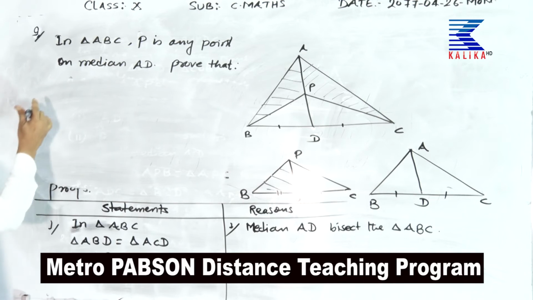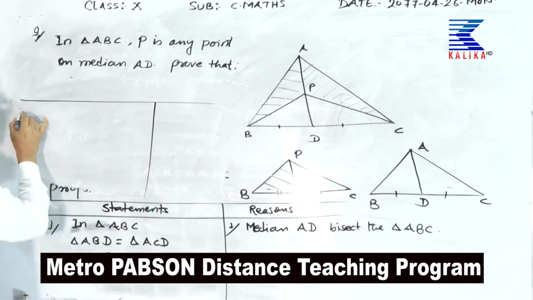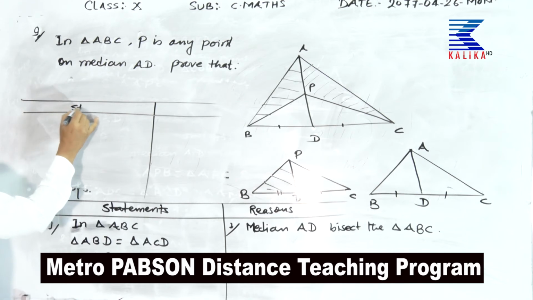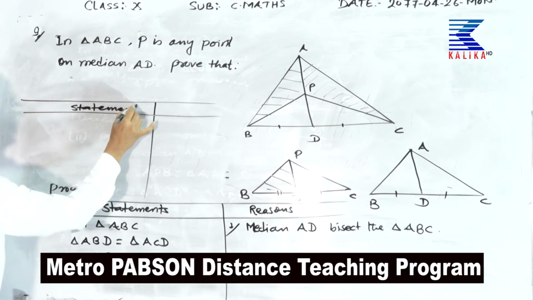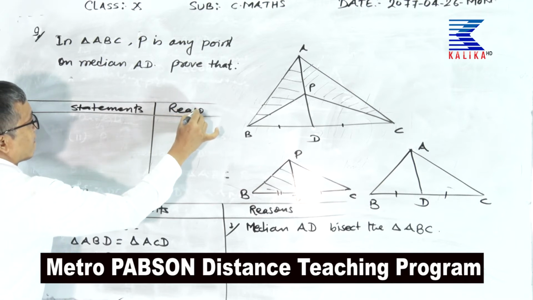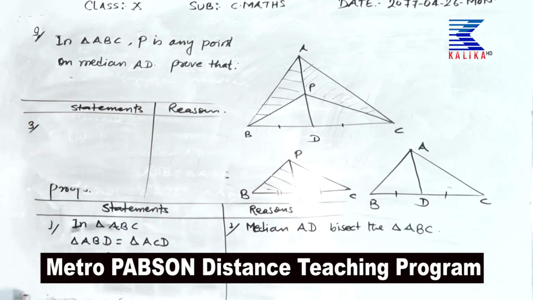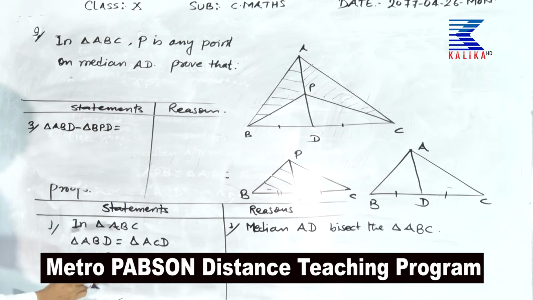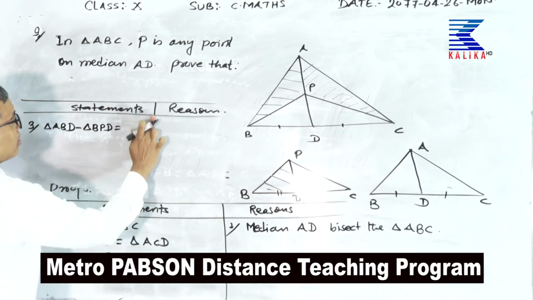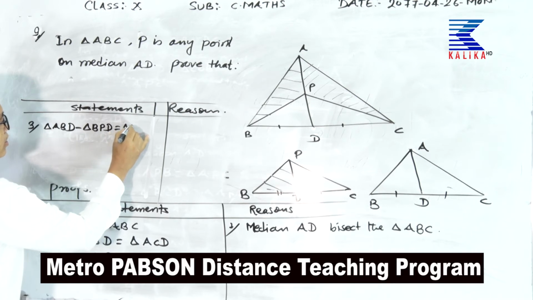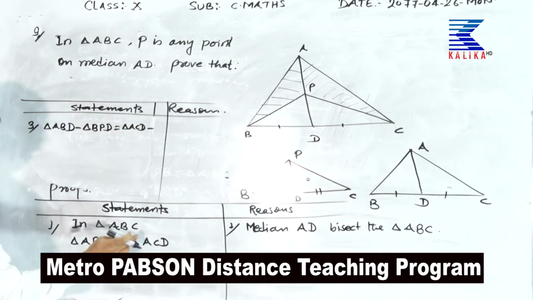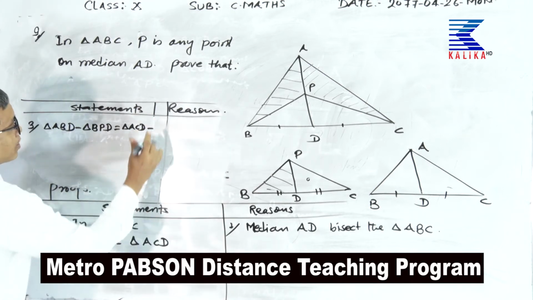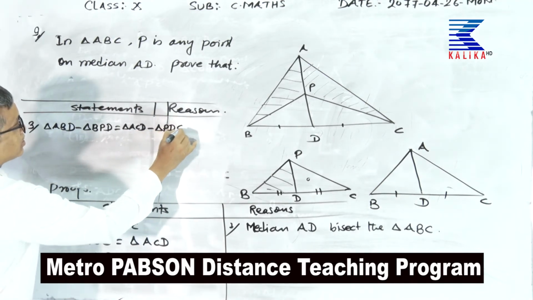Now, number 3. Triangle ABD minus triangle BPD is equal to triangle ACD minus triangle PDC.